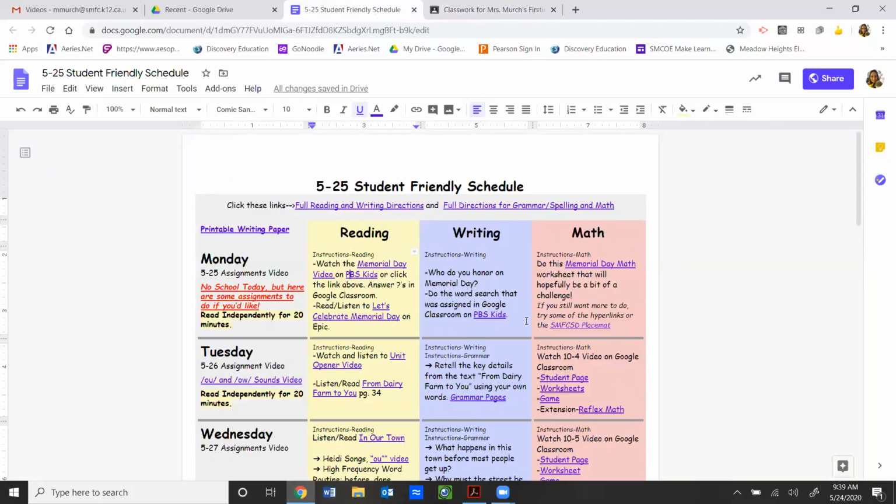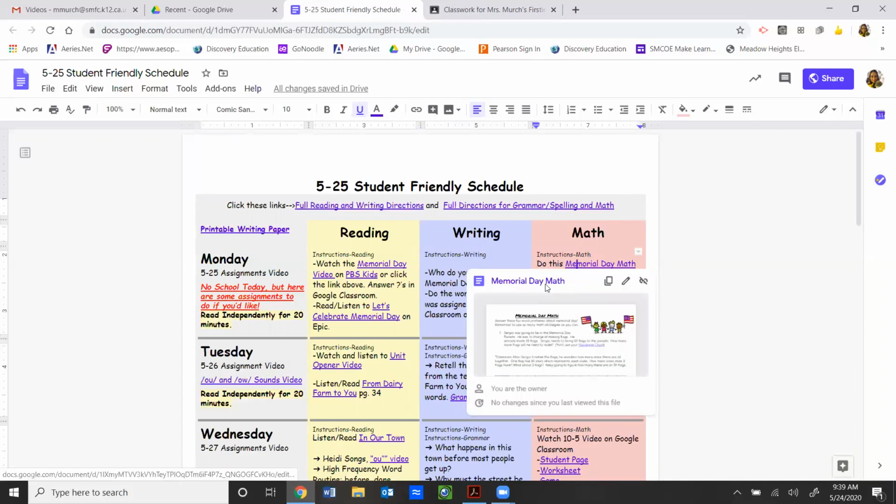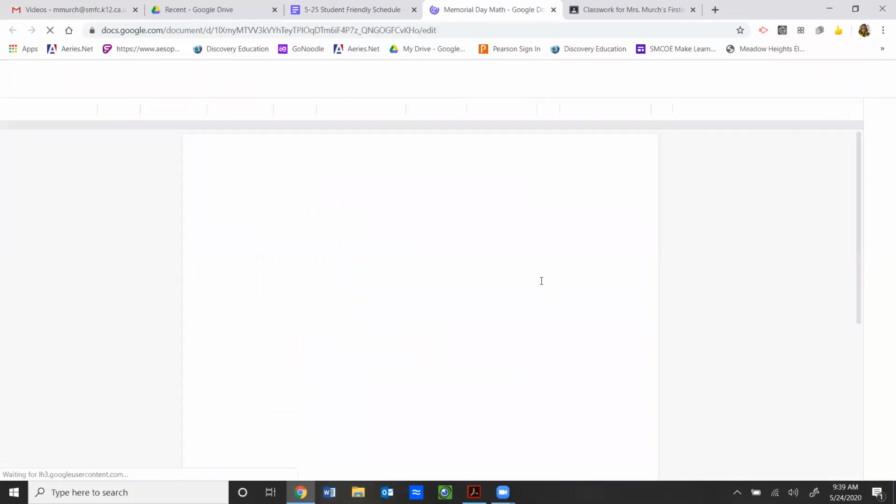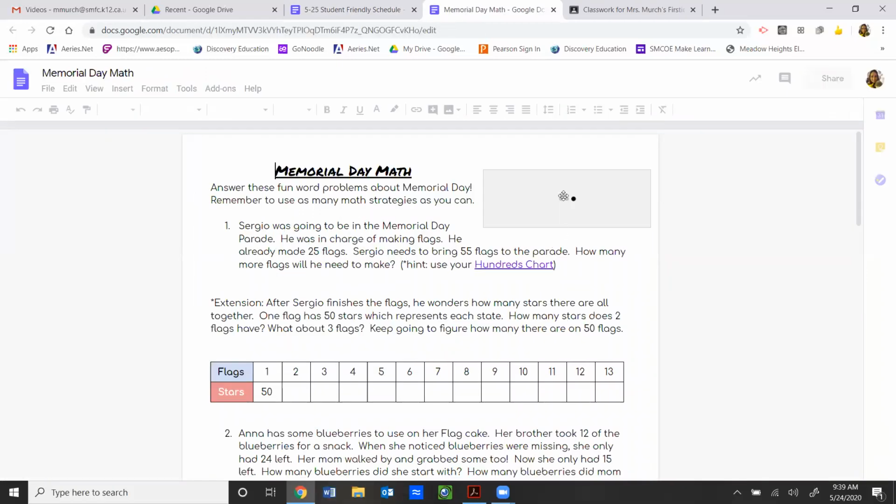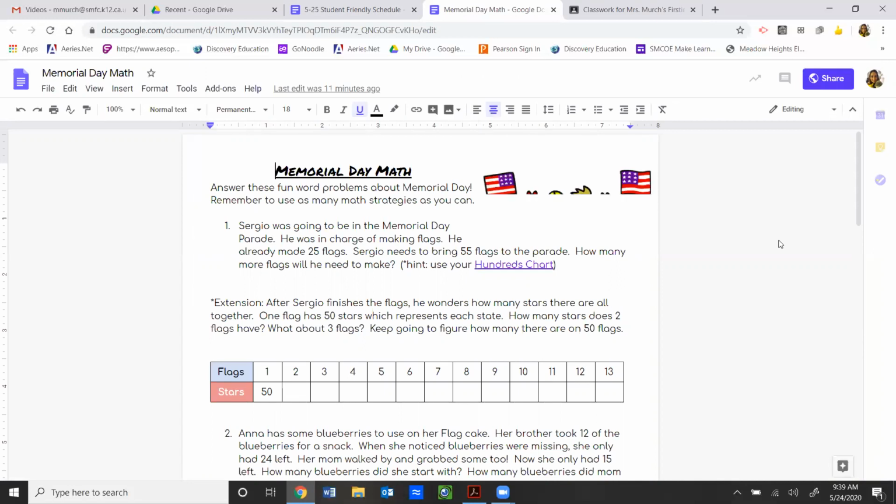Okay. Now for math, we made up our own Memorial Day math worksheet. So let's take a look at that. Here we go. Okay, so you are going to answer these fun word problems about Memorial Day. Remember to use as many math strategies as you can.